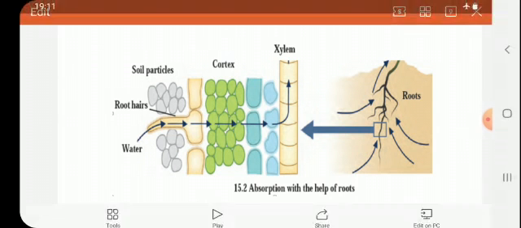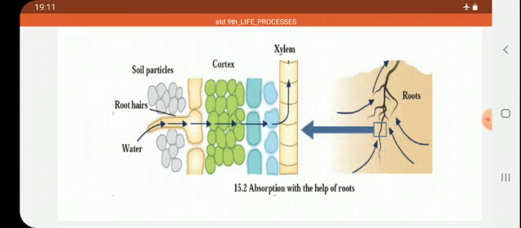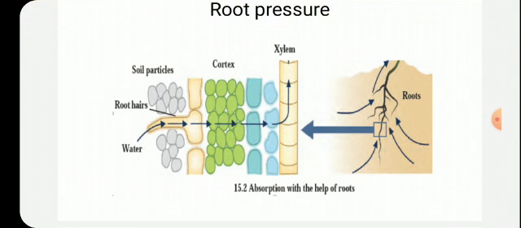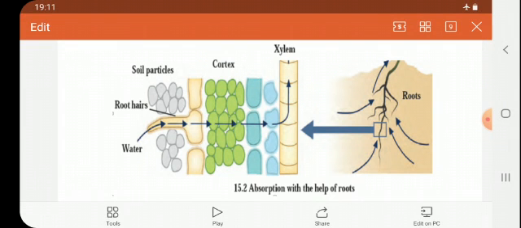So because of that, what happens? That outer cell swells, it becomes turgid. Why does it become turgid? Because here there is a difference in the concentration. As outside water and mineral is there, more concentration is there than in the root hairs. So water from outside gets pushed into the outer cells of the root. Then these cells become turgid.